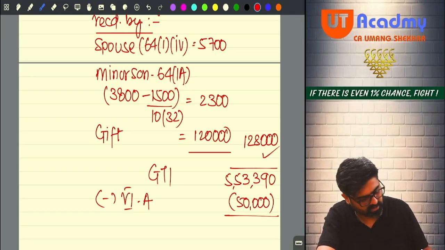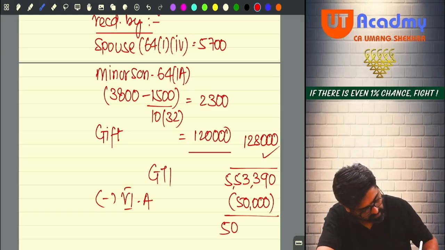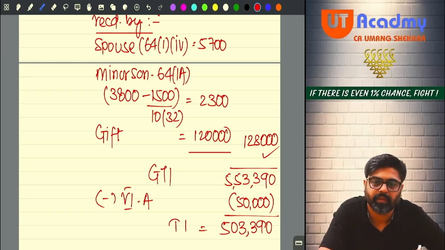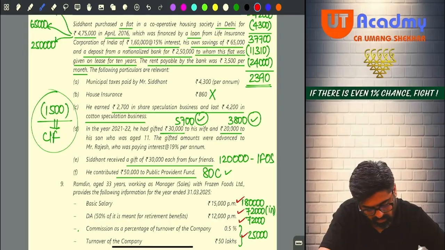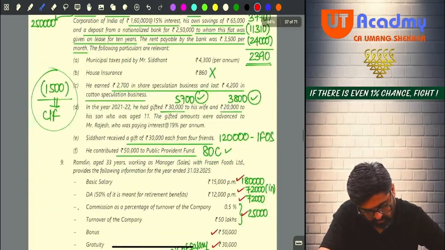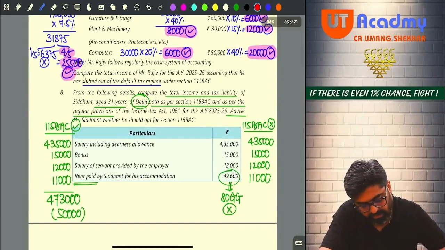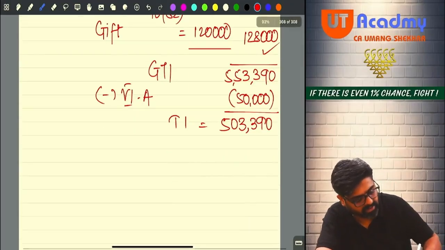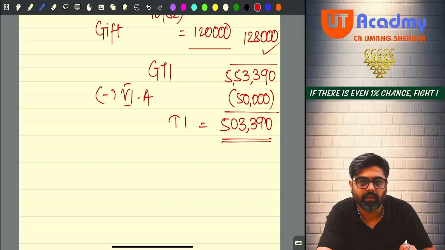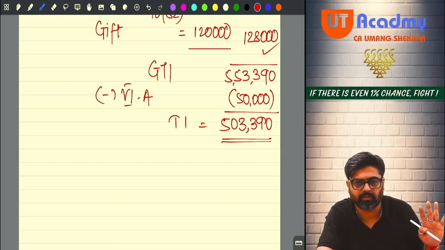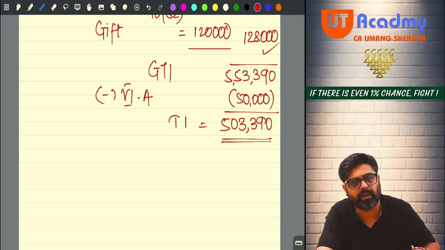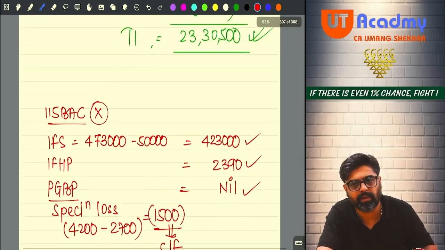Yes, sir. So 5,03,390 will be your total income. Yes, sir. 5,03,390. And are they telling you to calculate the tax liability also? Did they tell you to calculate the tax? Yes. So first please check that this is your total income. Then later on we are going to calculate the tax. Okay, later on. First calculate the total income. This total income, have you calculated?